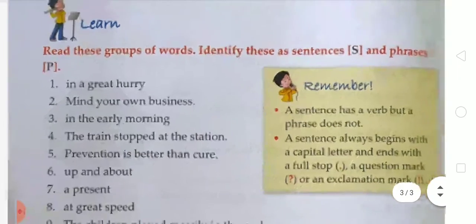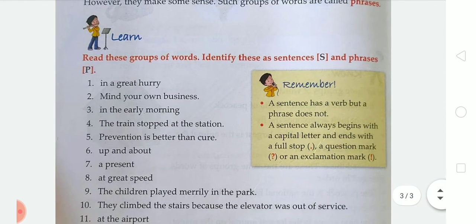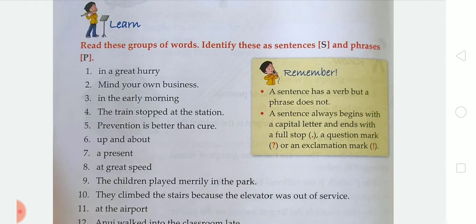So tell me, have you understood this difference between sentences and phrases? According to that knowledge you have to solve this exercise. First of all you have to note down this exercise in your notebook, and after that you have to write S or P. S means it is a sentence, and P means it is a phrase. So student, let's start the video.